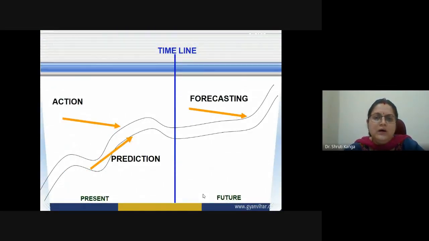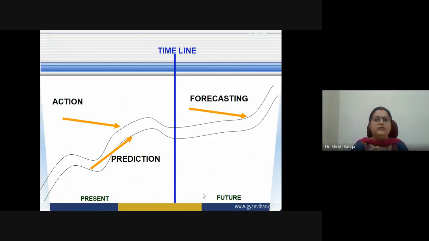Then it should have a timeline-based data set. It should be able to forecast the proper things. It should have predictions of present scenarios, and what kind of actions can be taken, and then in future we can do the right forecasting.